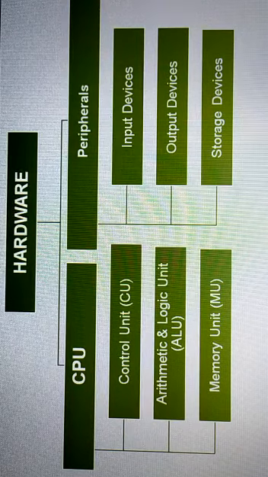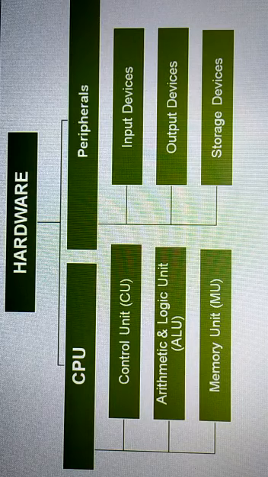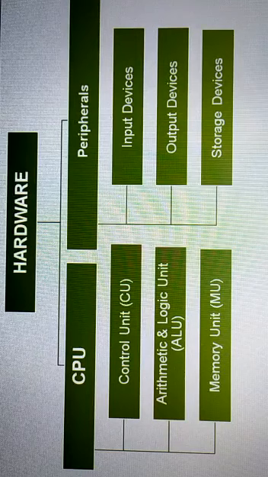So these are the hardware parts, and we will discuss all these parts like control unit, arithmetic and logic unit, memory unit, etc. in the next class. Today we will discuss briefly about all the components of the hardware.